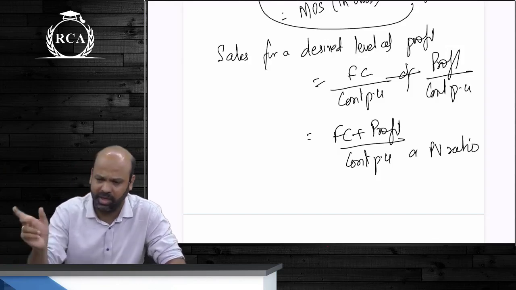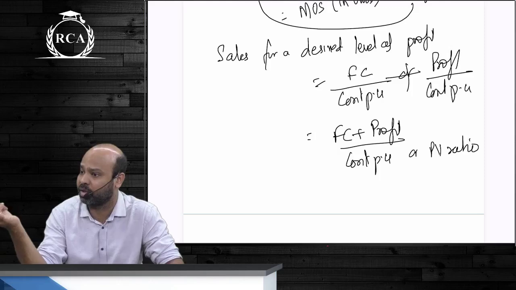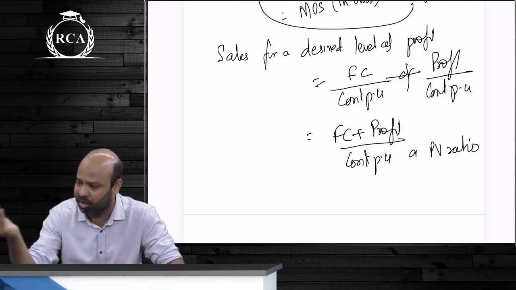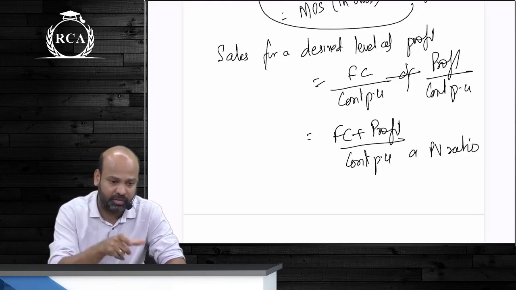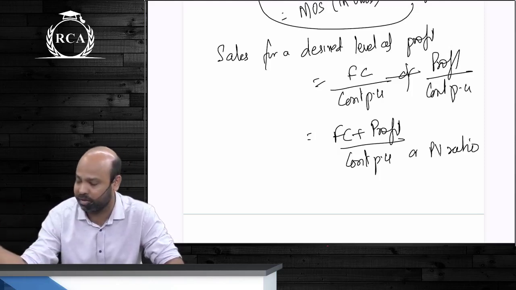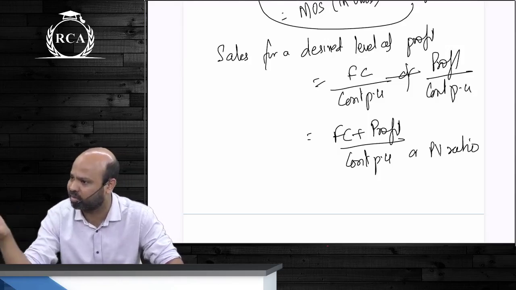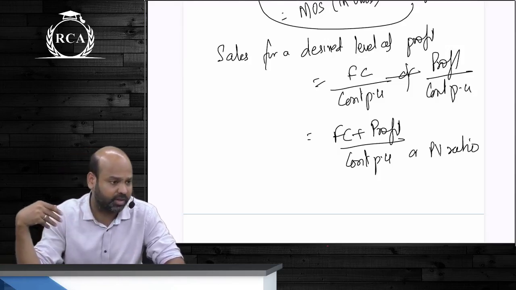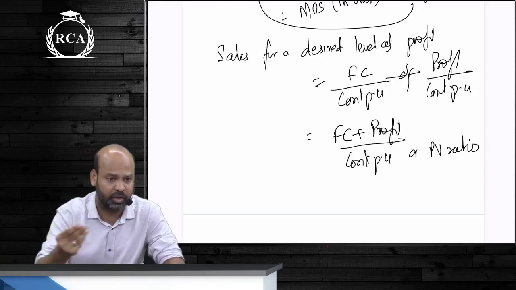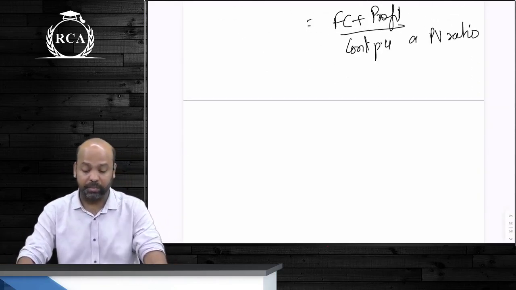ठीक है? Any question, they will either give us all the details straightforward, that is selling price per unit, variable cost per unit and fixed cost. If this is given, all the values can be computed, or they will give us break-even sales and your fixed cost. We can compute PV ratio using this, or they will give us break-even sales and PV ratio. तीनों में से एक missing रहेगा बेटा, you will compute the other factor. If they give me margin of safety, profit as such, I can still compute my PV ratio. Is that clear?